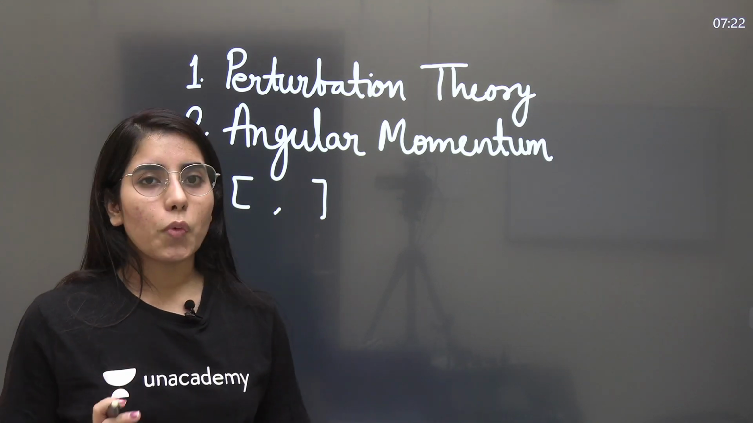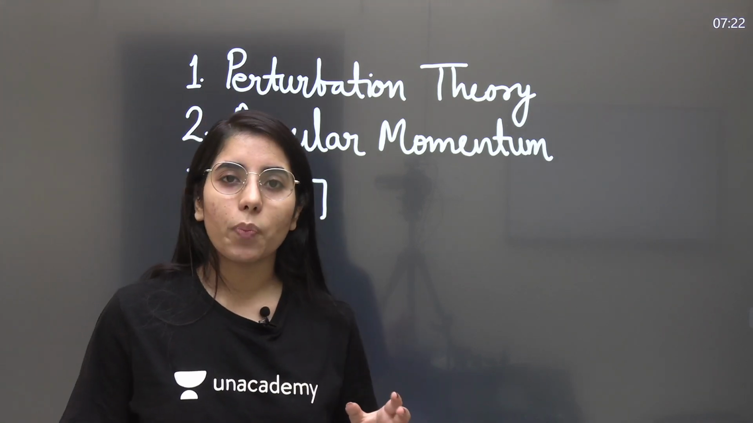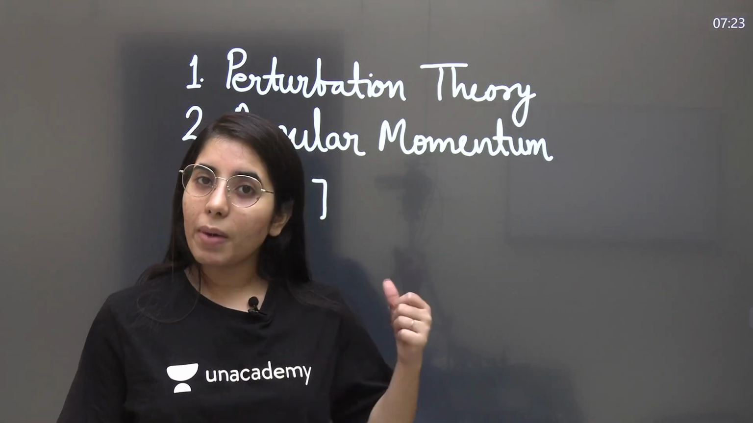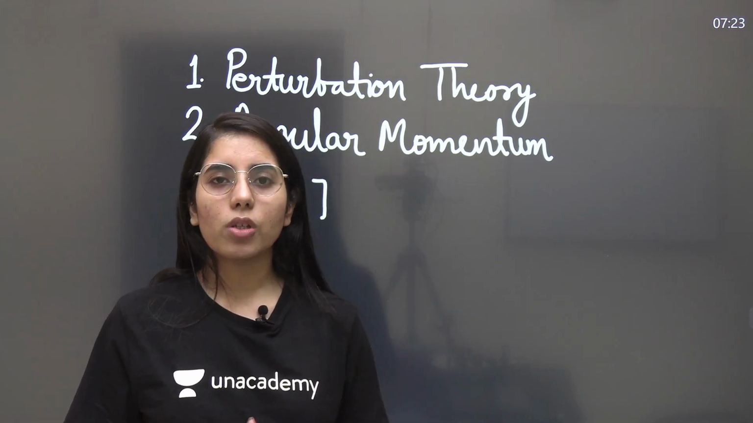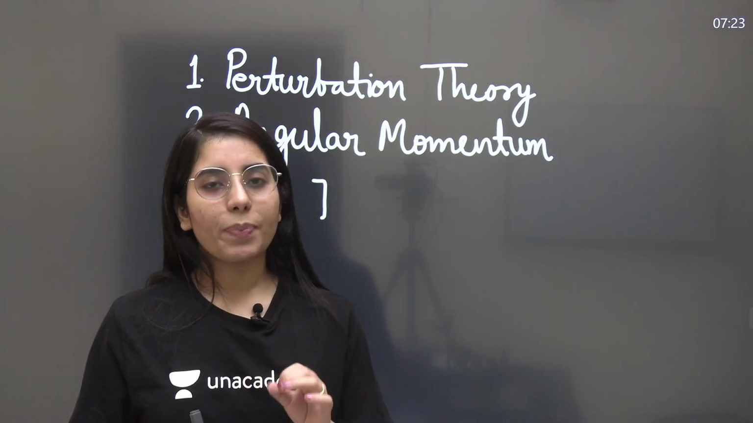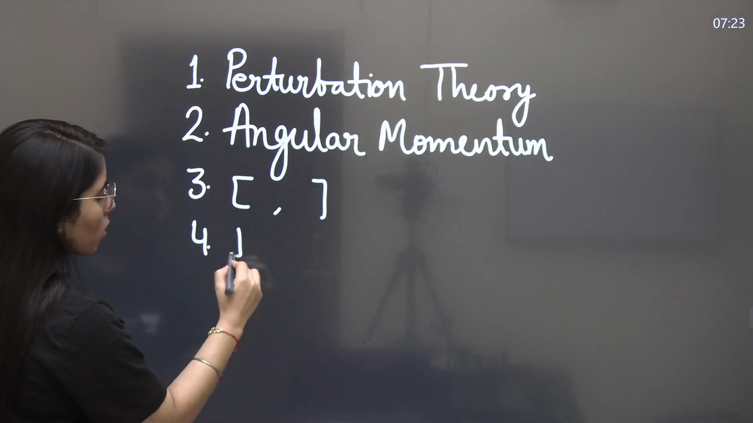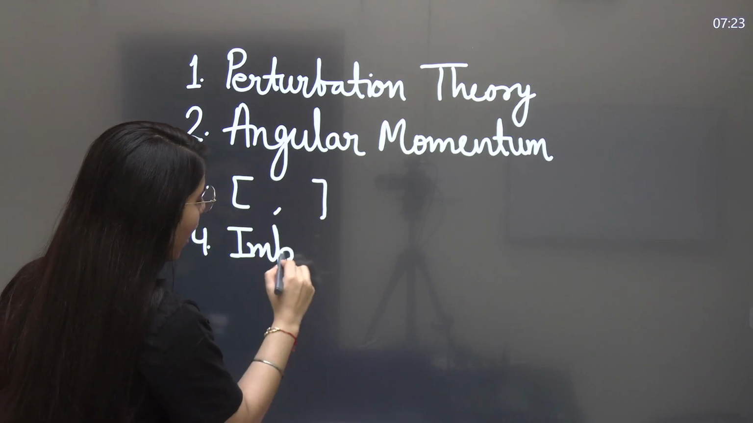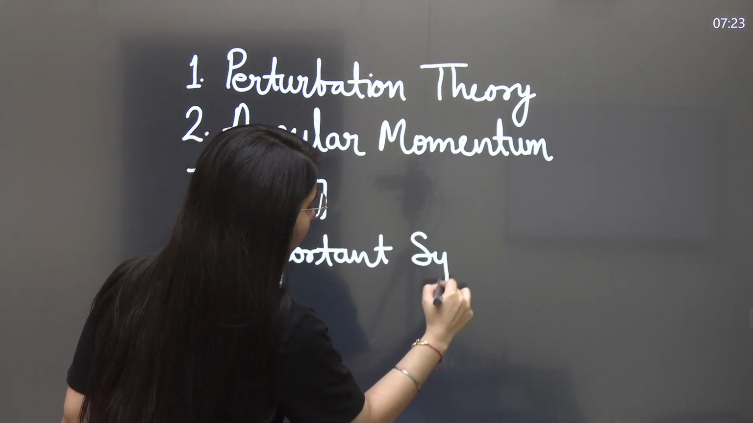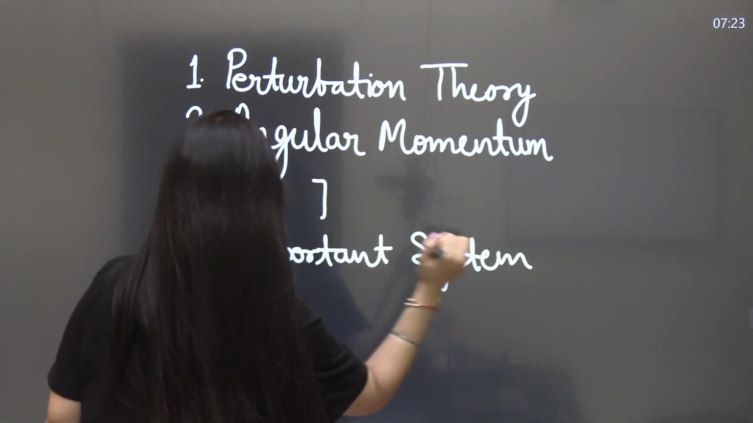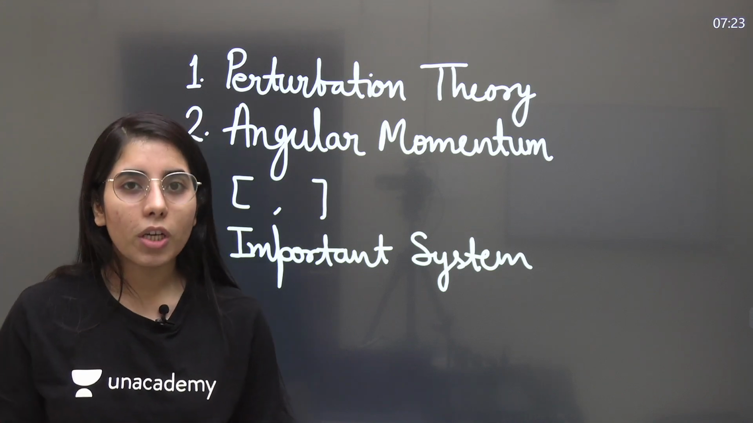What about the fourth one? This is something where, by relating it with any other topic, you can have a question. Or even normally from this section, the fourth one, you can have a separate question too. What is that? That's going to be the important systems of quantum mechanics. And what are these important systems? Important systems are like the 1D box, the 2D box, the 3D box, or you can say the potential well, or harmonic oscillator.